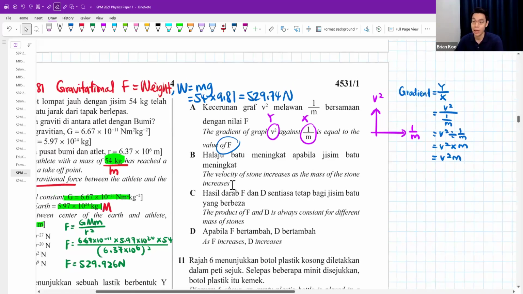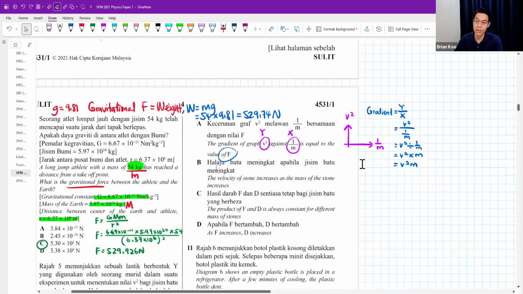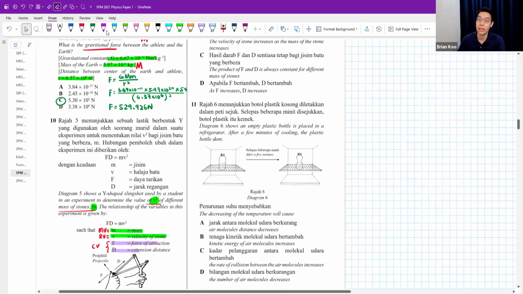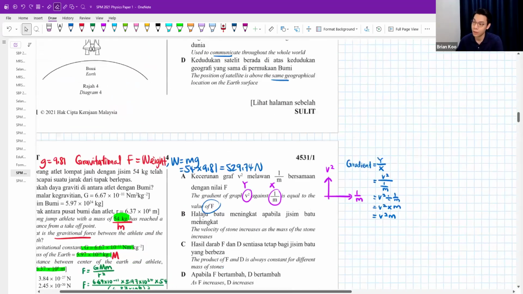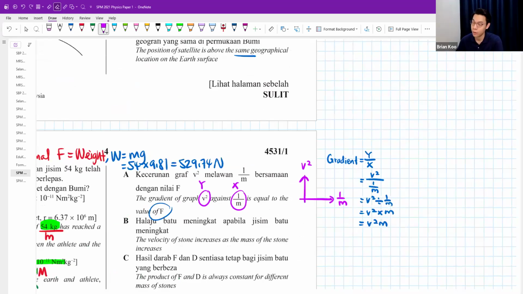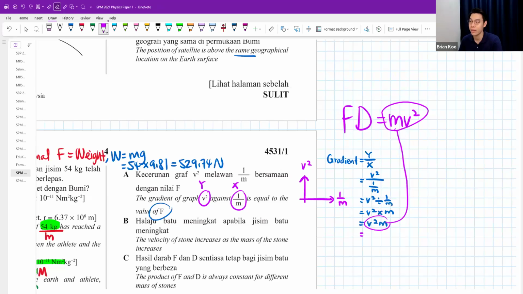Because the equation is Fd = mv². So I'm going to write it down here. mv squared is the gradient, which means the gradient, you can either call it mv² or you can call it Fd. The answer is that the value is not F, it's Fd. That's why it is wrong. It's supposed to be Fd.